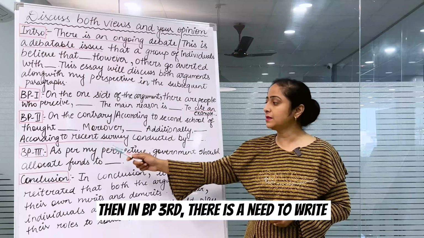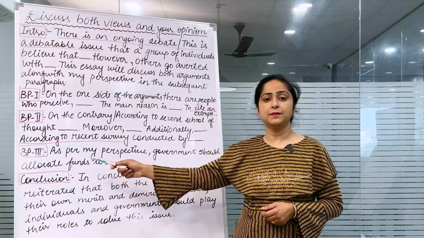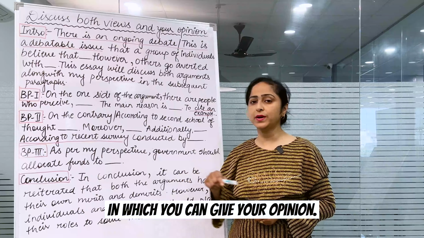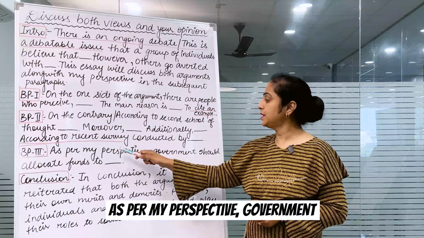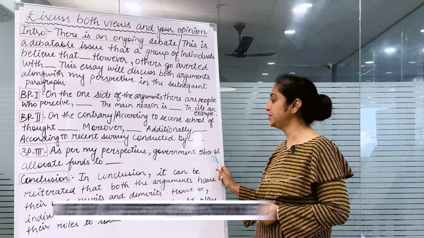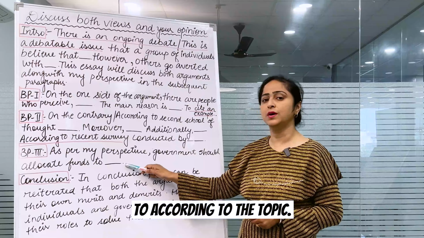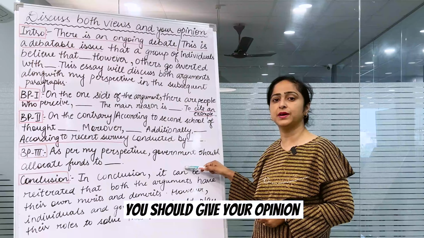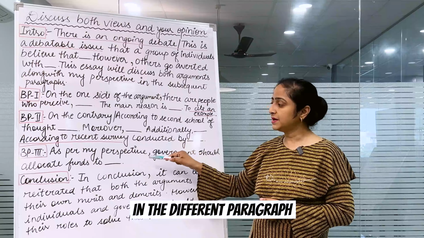Then there is a need to write BP third, in which you can give your opinion. As per my perspective, government should allocate funds to. According to the topic, you should give your opinion in a different paragraph.